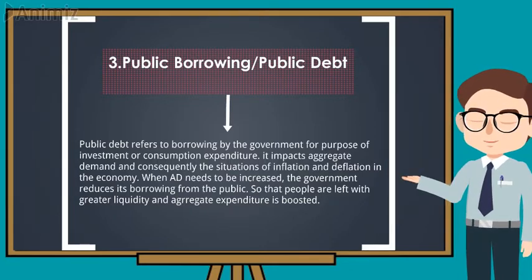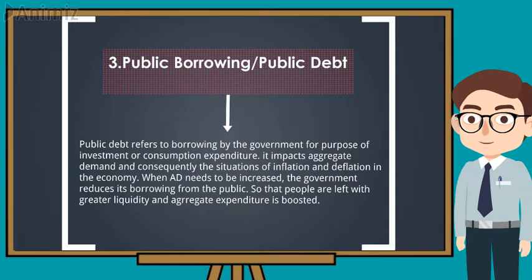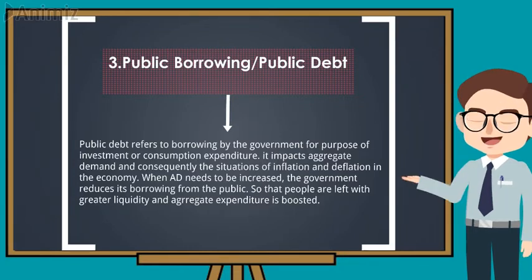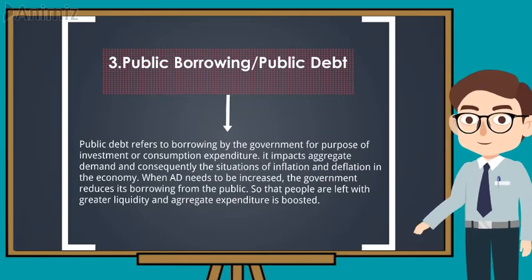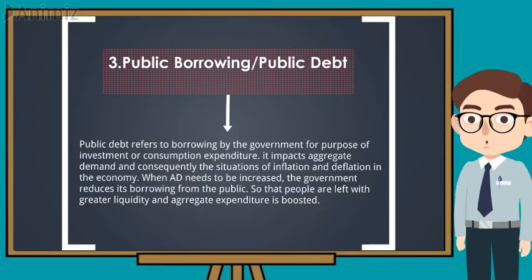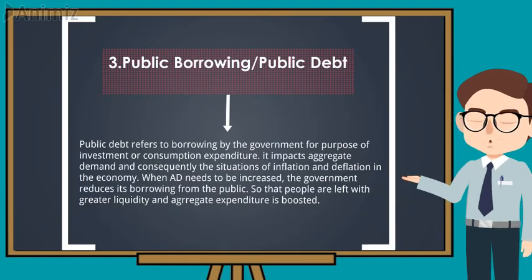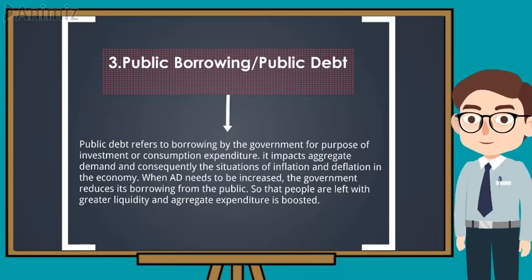On the other hand, when a debt needs to be reduced, the government steps up borrowing by offering attractive rates of interest. This reduces the flow of liquidity in the economy. Accordingly, aggregate expenditure is reduced.